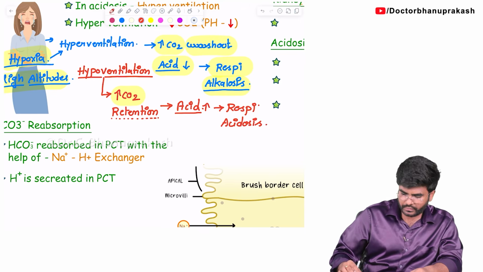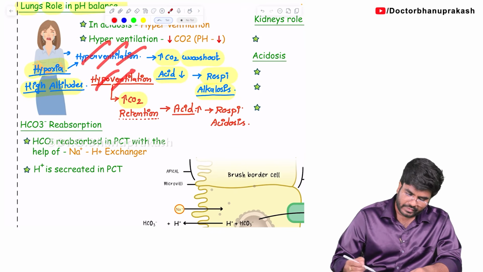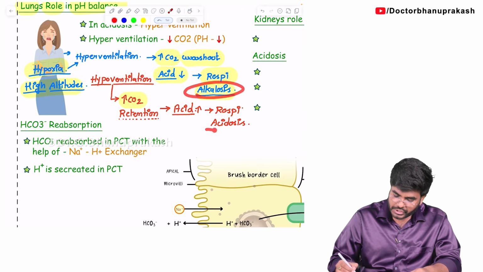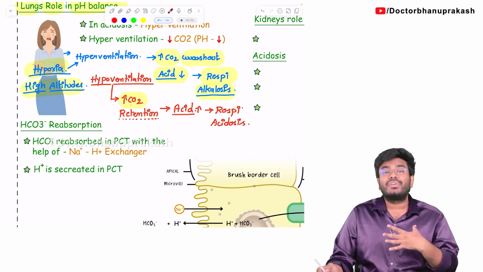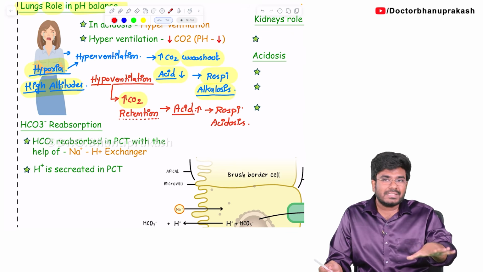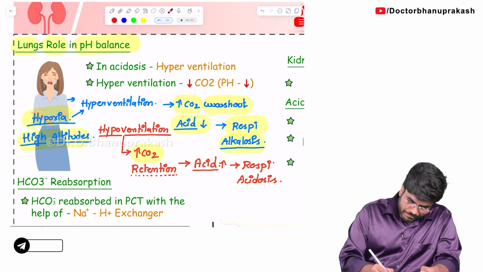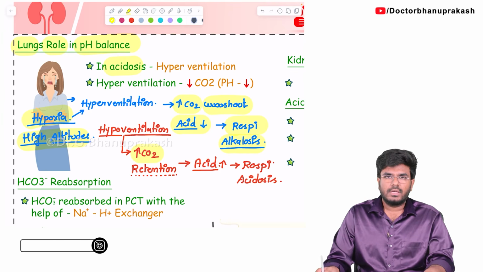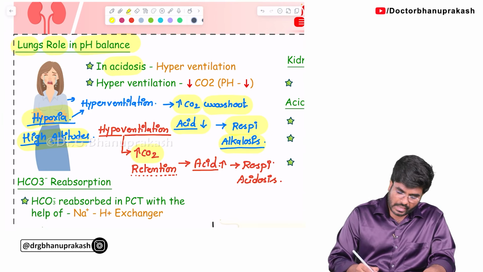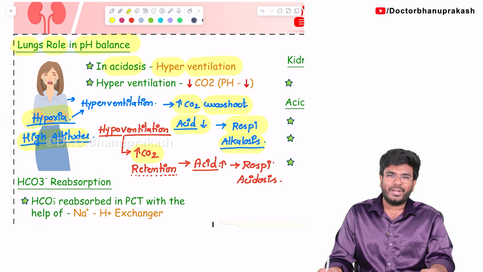So, at the end of the day, the point which I am trying to teach you here, the way you breathe, either hyperventilation or hypoventilation, can actually change your pH, can actually lead to acidosis or alkalosis. So, your lungs have a role in the changing of pH. How is this helpful for us? Let me tell you. Let's say the patient is suffering with acidosis, guys. Because of some reason he is having acidosis. Now, tell me, is it good to have acidosis? No. Immediately, do you know what our lungs will do? Our lungs will start to do hyperventilation. Why? To remove the carbon dioxide out of the body.